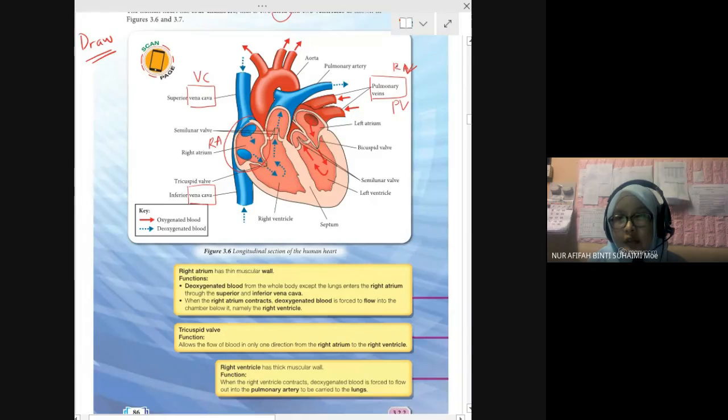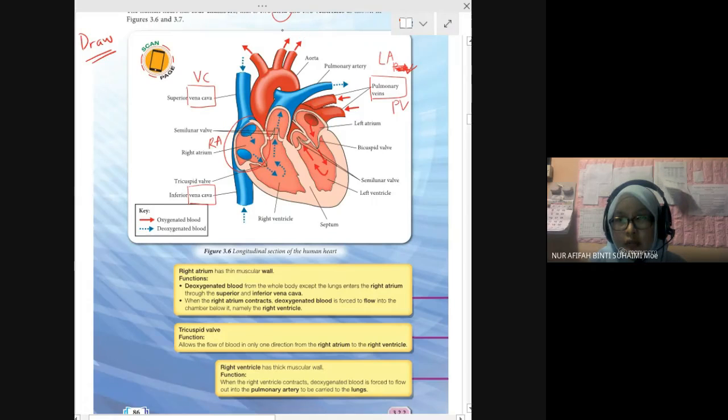Pulmonary vein is connected to left atrium. And then when you pump out the blood, the left ventricle is connected to aorta. Pulmonary vein, left atrium and aorta.